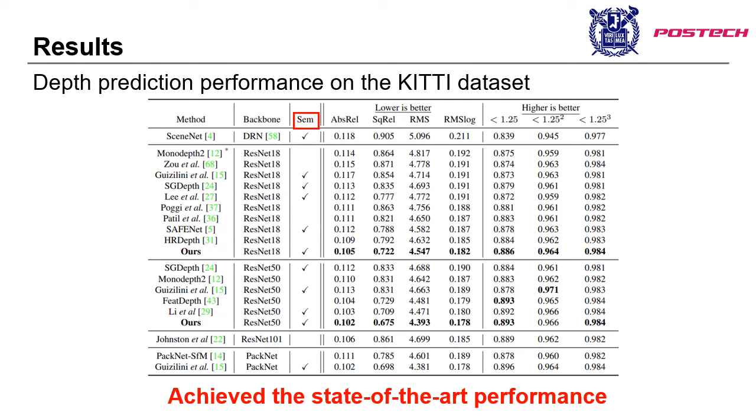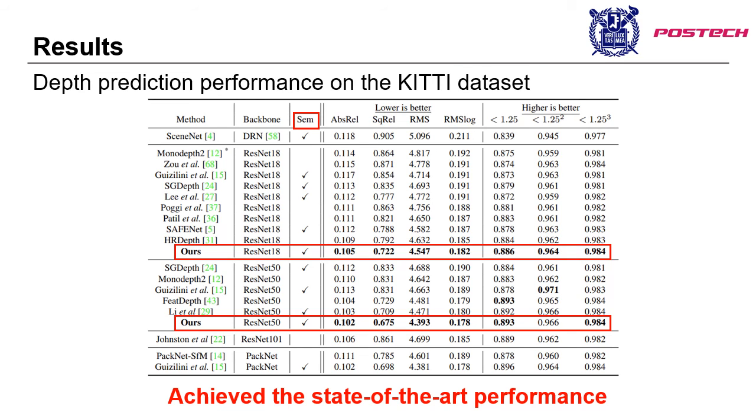Some works are leveraging the information from semantics like ours, and some are not. Ours achieves the best results on the KITTI dataset and outperforms others in every metric. We also change our network backbone from ResNet-18 to ResNet-50. It shows improvements, and ours with ResNet-50 still shows the best result.